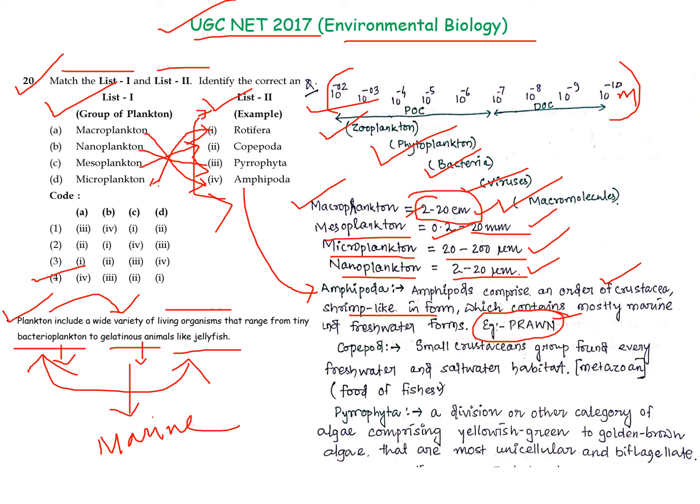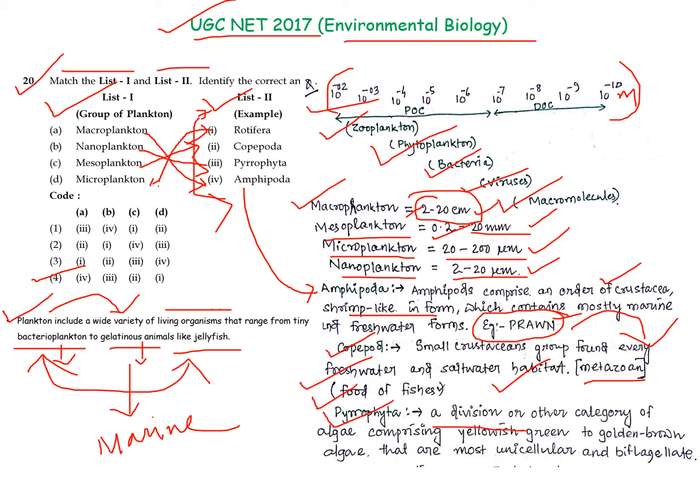Moving on to the next type of organism, copepod. Copepods are a small crustacean group present in fresh water or salty habitat water. They are metazoans and a good food for fishes. This should be lesser than our microplankton size. So it is justified that the mesoplankton group of crustaceans is from 0.2 to 20 mm.